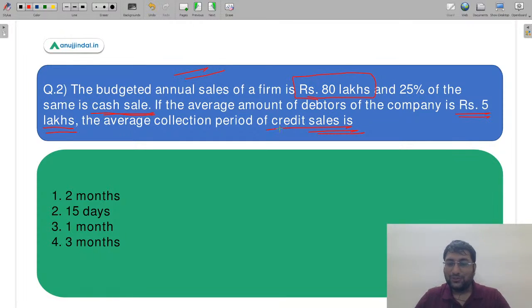Okay, thank you so much, Shruti. Yes, so is it 2 months, is it 15 days, is it 1 month, or is it 3 months? So these are the 4 options given.